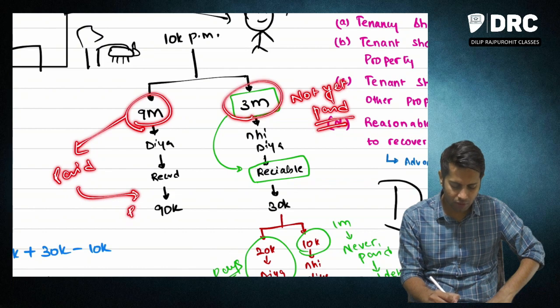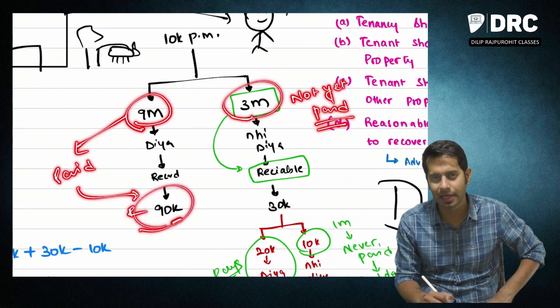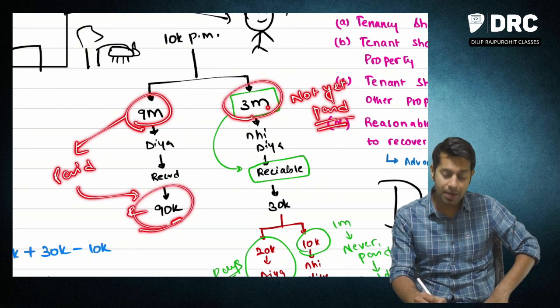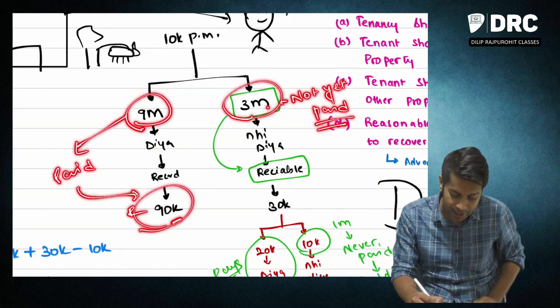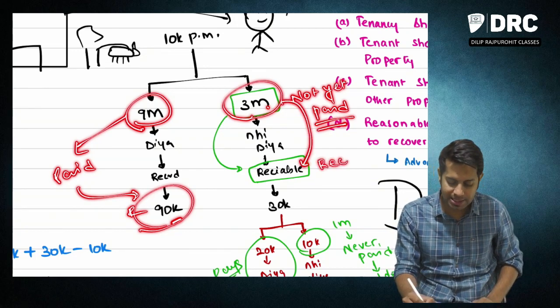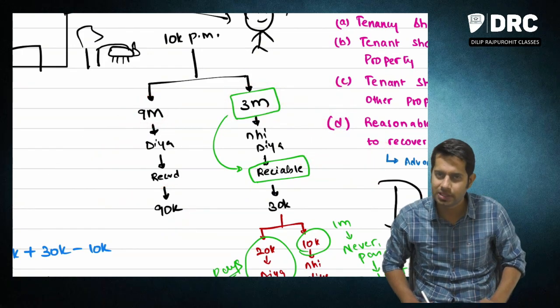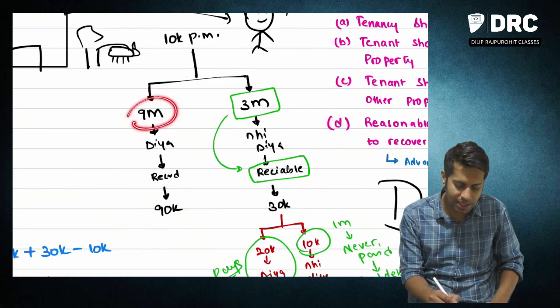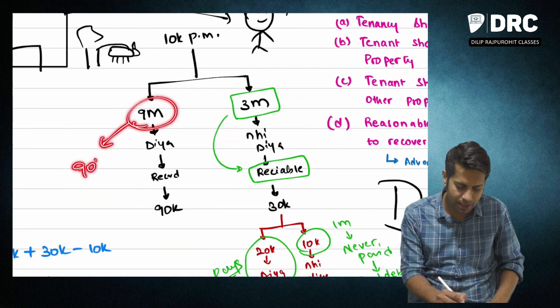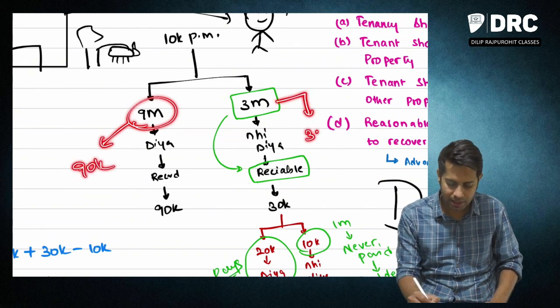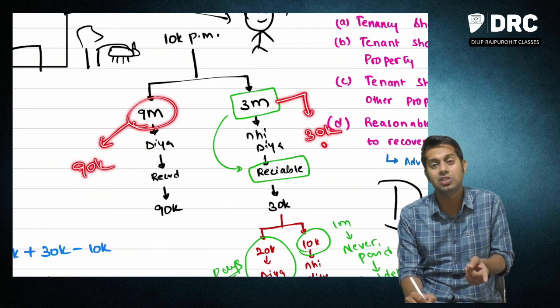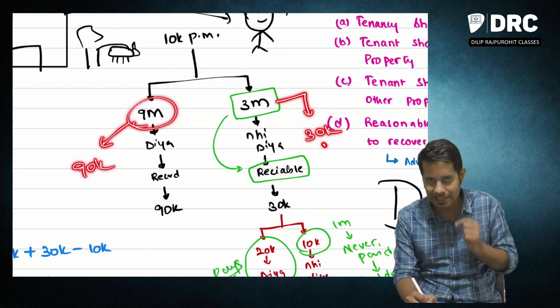Already it is paid, therefore it is received. So I have received 90,000 rupees rent. For 3 months the rent is not yet paid. Can I say that this rent is receivable? Yes, sir, you can always say that this rent is receivable. So rent received is 90,000. Rent receivable is how much? 30,000. The 3 months rent which is not yet paid to me is receivable.